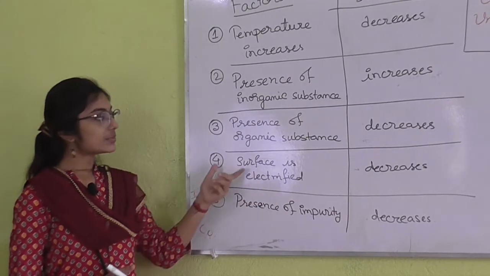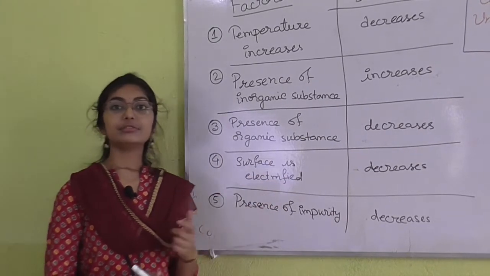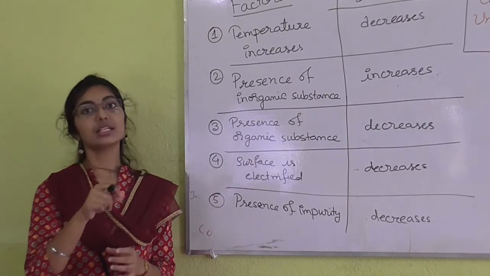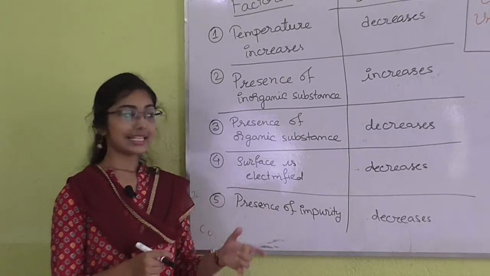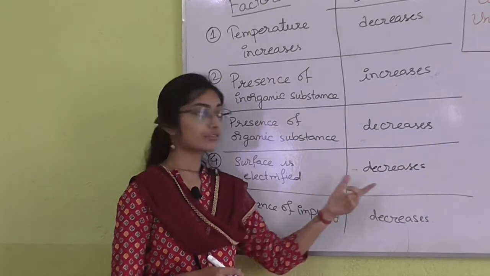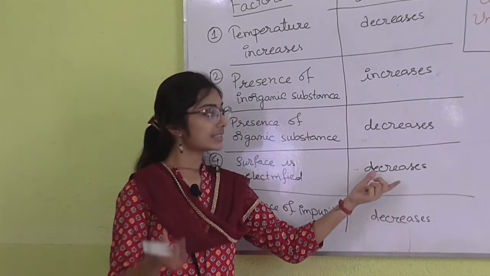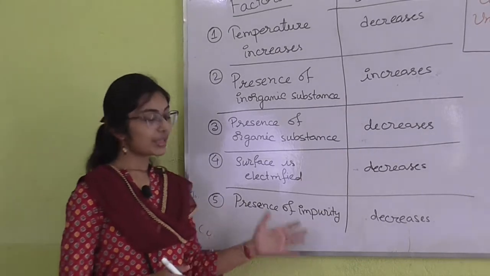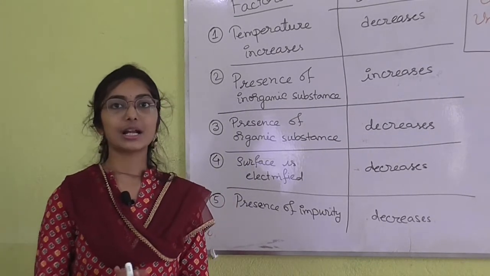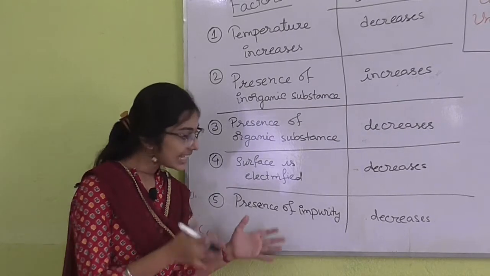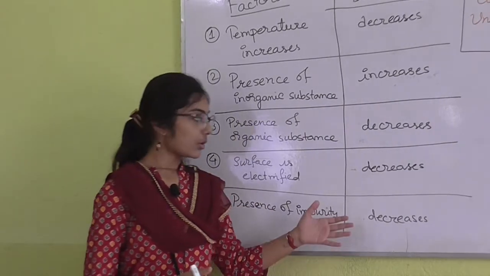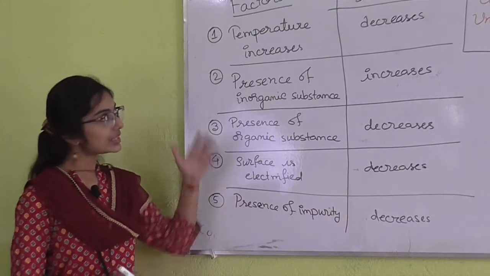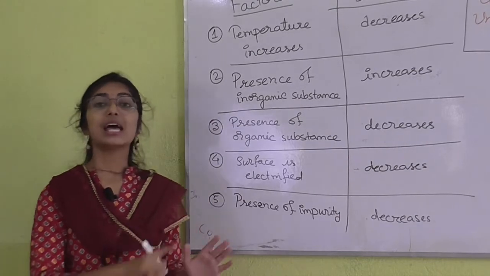The next point is when the surface of the liquid is electrified, such as acidulated water. When the water is mixed with some acid and is electrified, the surface tension is just negligible, that means surface tension decreases. And the next point is the presence of impurity, such as oil or grease in water. Then the surface tension of the water, or any liquid, is going to decrease. Okay. So, these are the factors that you have to remember about surface tension.